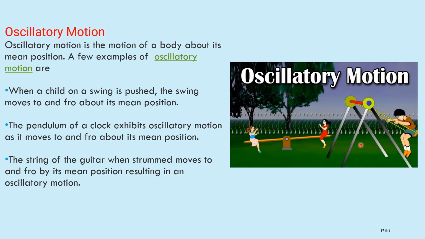Then here, when a child on a swing is pushed to and fro, when she is pushed, she will come down, then she will move back. This is also an example of an oscillatory motion. Then the pendulum of a clock, you can observe in the pendulum of a clock. This is also an example of oscillatory motion. You can observe a to and fro motion. In a guitar also you can observe a to and fro motion of an object. Oscillatory motion, you have to remember, is the to and fro motion of an object about its mean position.